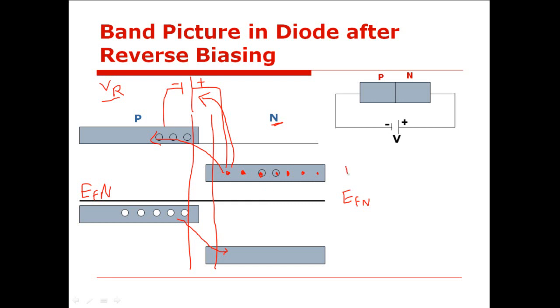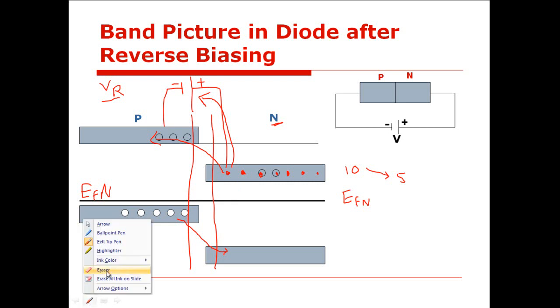अगर यहाँ पहले 10 थे, 5 इधर चले गए, तो इसमें कितने रह गए? Only 5. So the energy associated with the conduction band depends upon what? It depends upon the number of charge carriers. So if the number of charge carriers is reduced, then the energy associated with the conduction band will also be reduced.